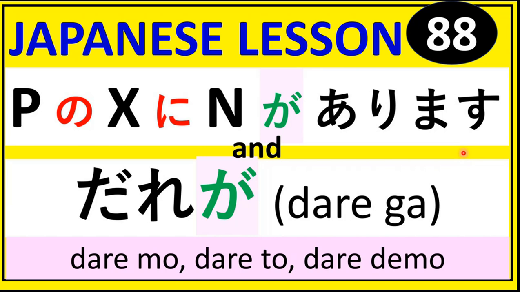Today is lesson 88 of the series, in which we shall discuss the ga particle. Our discussion will revolve around the usage of the ga particle with verbs like arimasu and imasu, and then we shall discuss some more related to the ga particle, that is dare ga. What is dare ga, and then some other combinations with dare, such as daremo, dareto, and daredemo. So let's begin today's lesson.